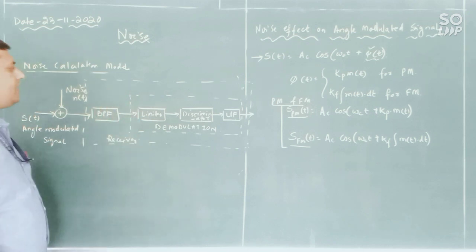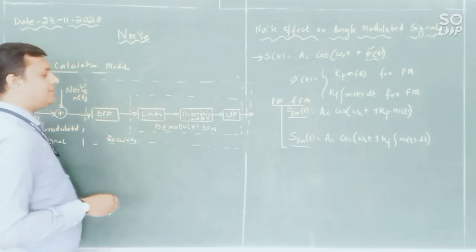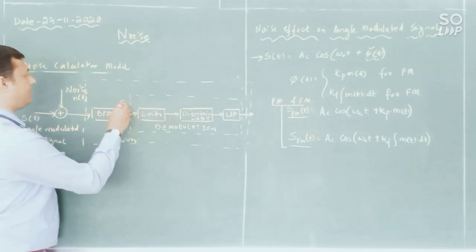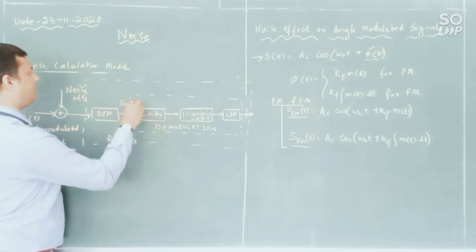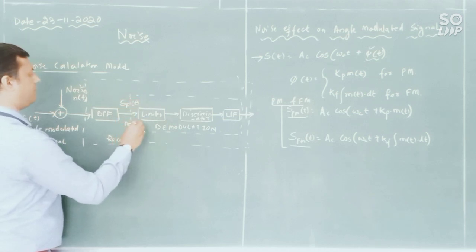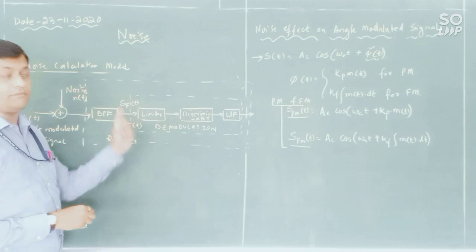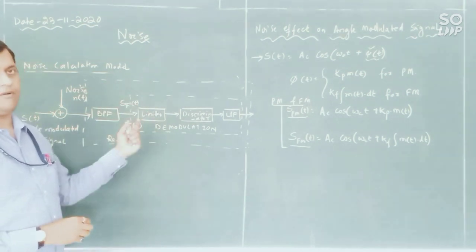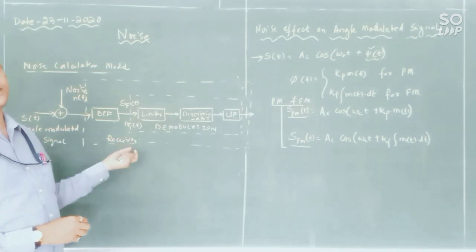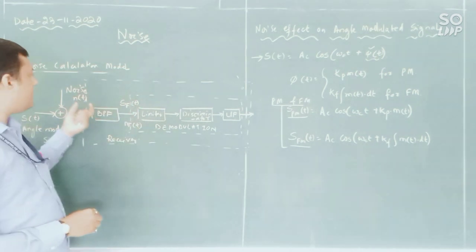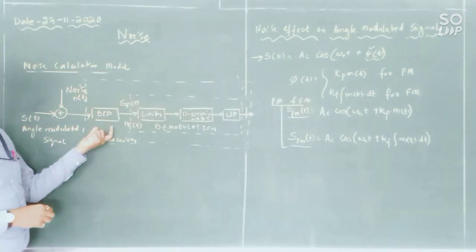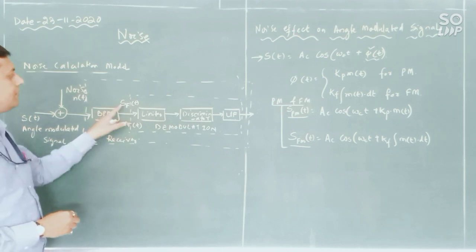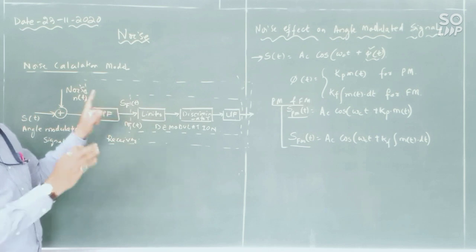Okay, and after this band pass filter, we are getting S_F of t and N_F of t, as we have seen in our previous model, S_F of f and N_F of f. This is the band available, or the signal passed through the band pass filter whose band limit will be identified.